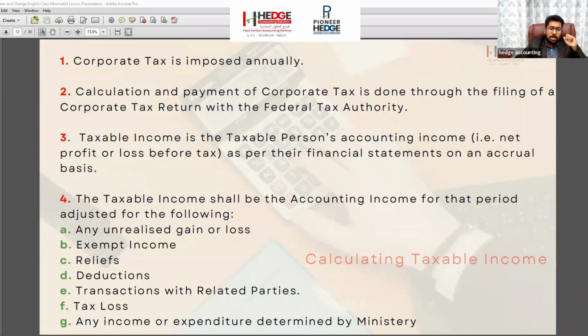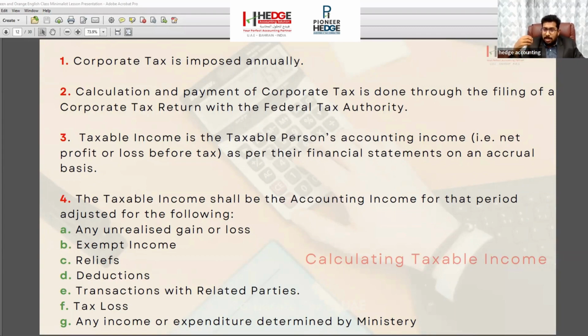The first thing we are going to adjust from the sales figure for the year is mainly the reliefs. The government has provided some relief to the clients. They are telling some expenses, you can deduct this much amount. Some expense you can deduct 50%, some you can deduct 30%. Here we will adjust the reliefs. Then we can deduct the deductions. Also, the transactions with related parties we can adjust. Also, the losses associated you can adjust.